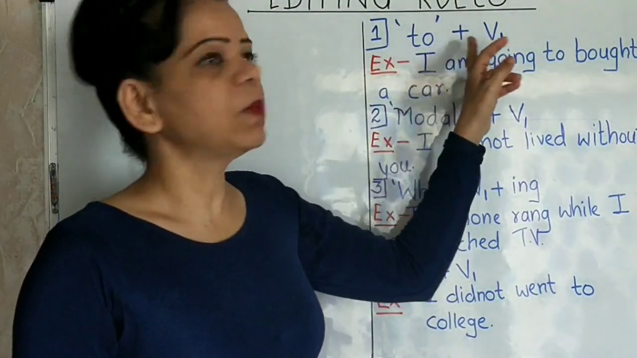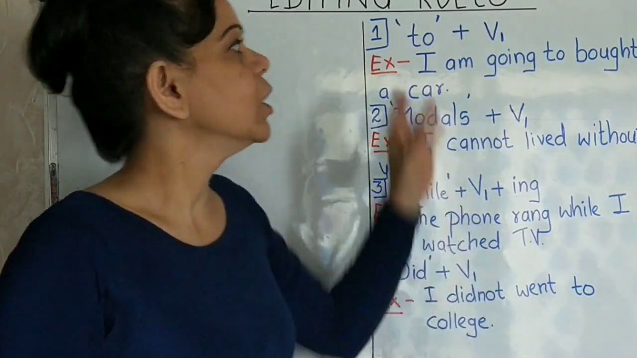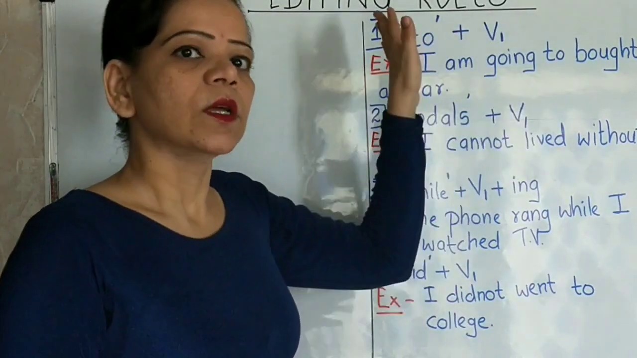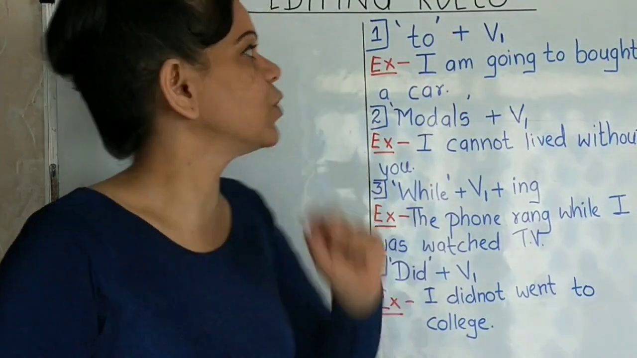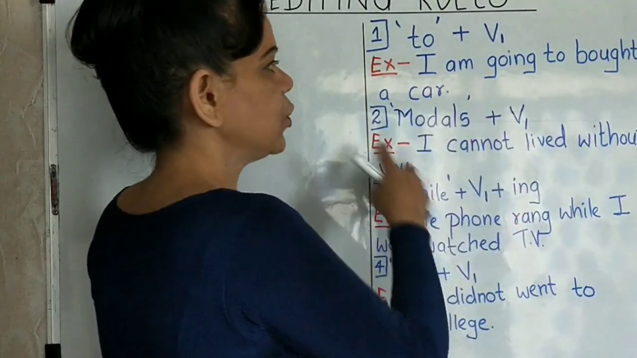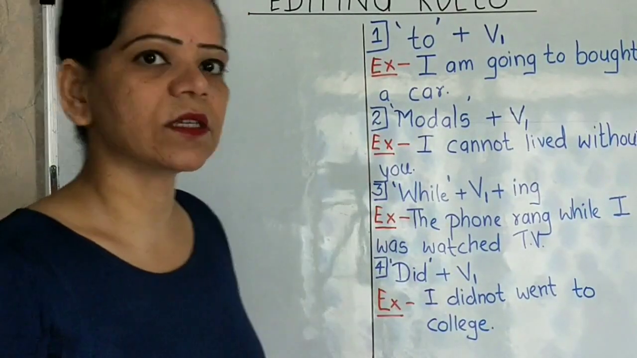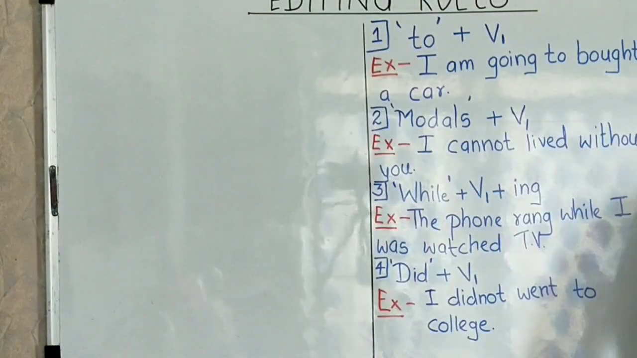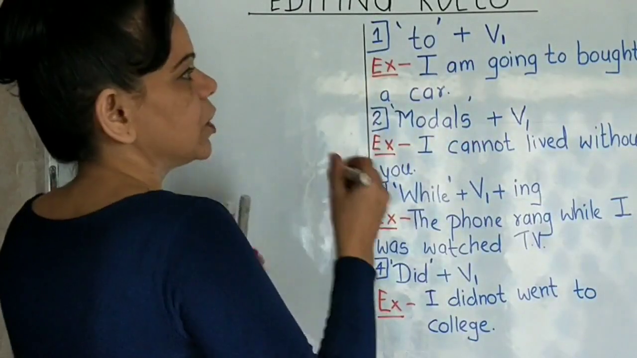When you say to plus V1, that is the infinitive, not the bare infinitive but the infinitive form, to plus V1 should be there. When there is to, the first form of the verb should be used. For example, I am going to bought a car. What's the mistake over here? Can you check that out? Just read that once again. I am going to bought a car. Is that all correct? Should it be bought over here?